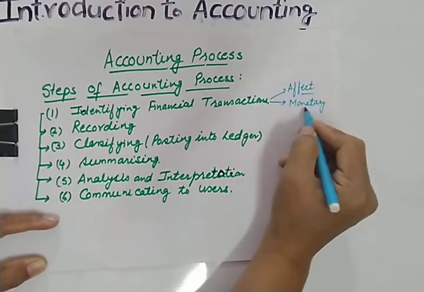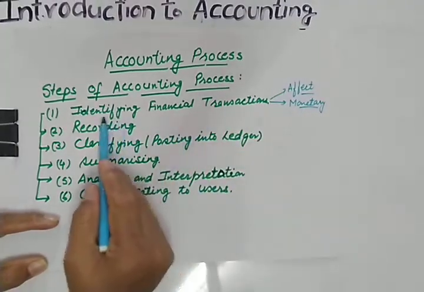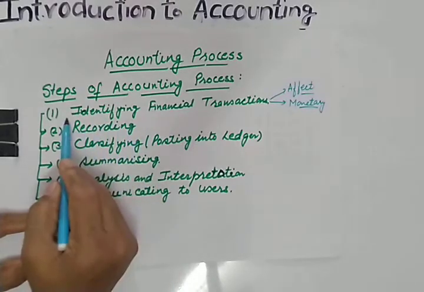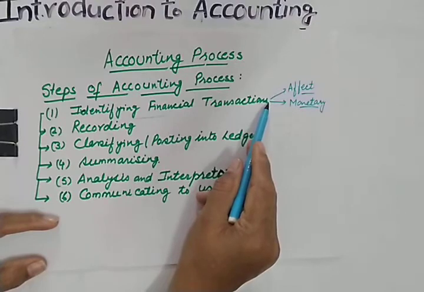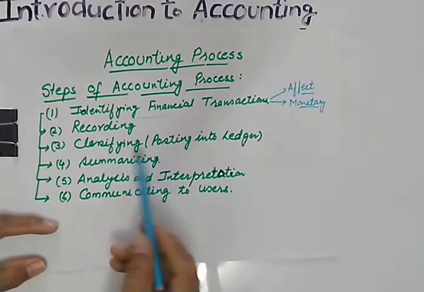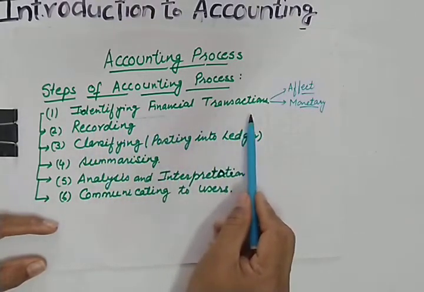Transactions that affect the business and which can be converted in monetary terms are to be identified first. This is the first step in the process of accounting. Sometimes a 1 marker can come: what are the various steps in the accounting process?